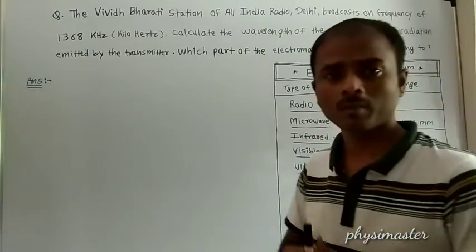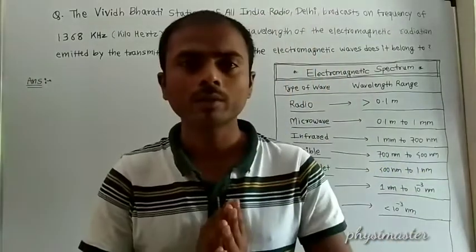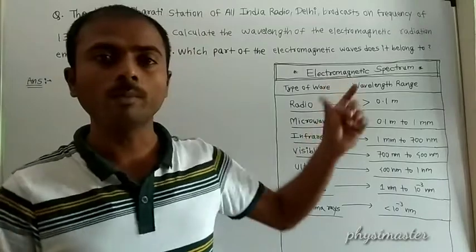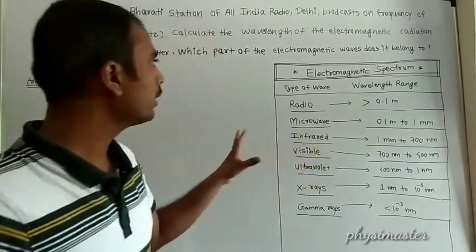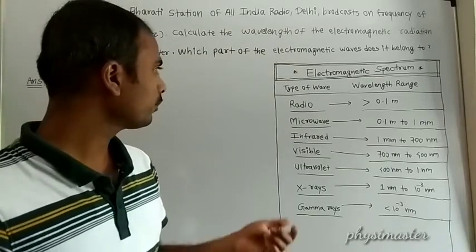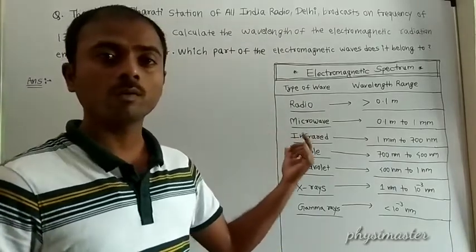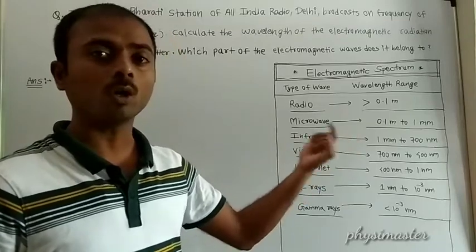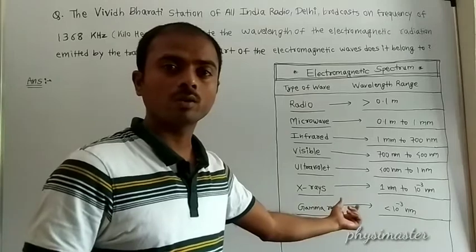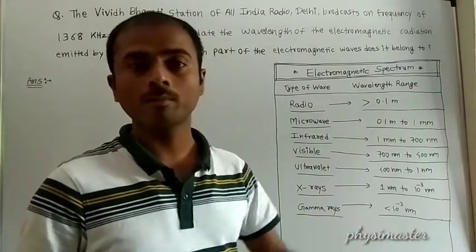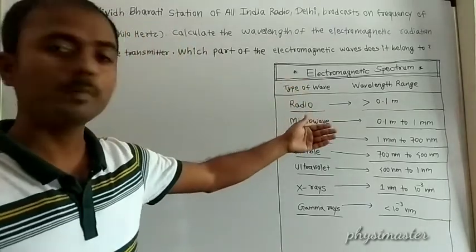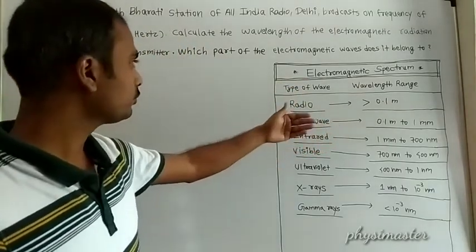We will study electromagnetic waves briefly in later videos, but for this problem, the electromagnetic spectrum ranges from radio waves of very long wavelength or low frequency to gamma rays of very short wavelength but higher frequencies.